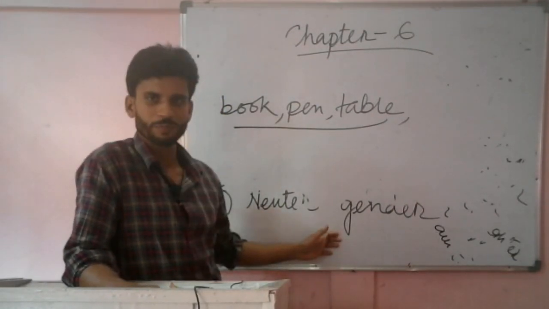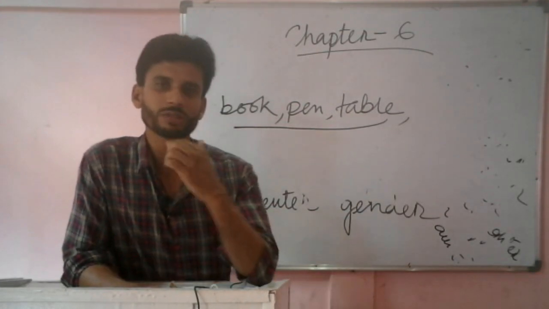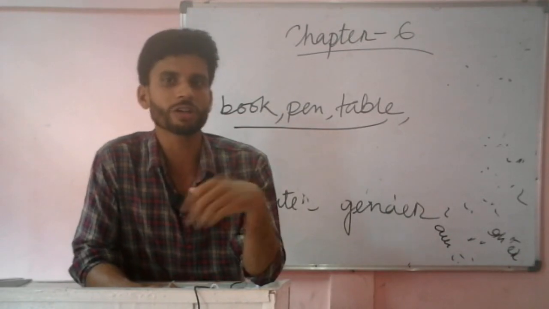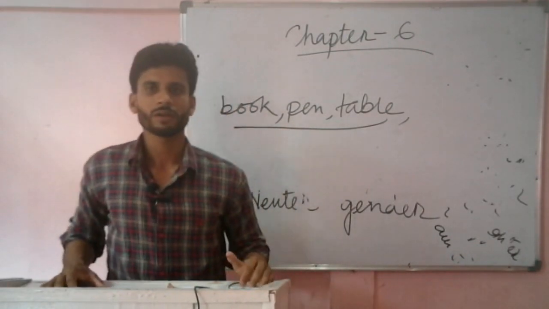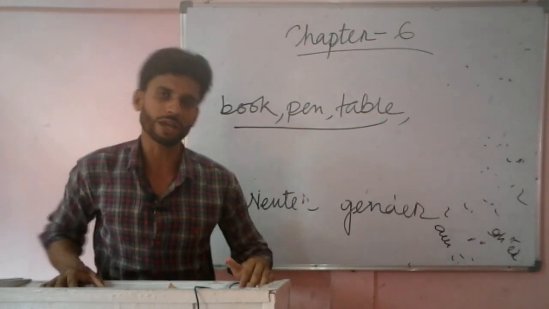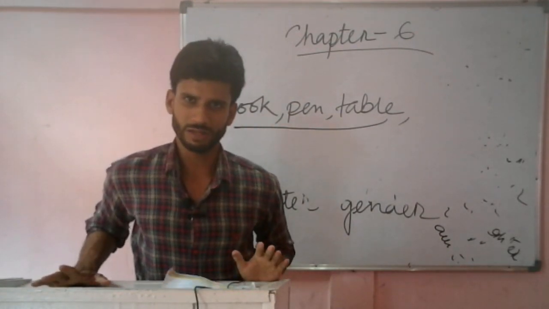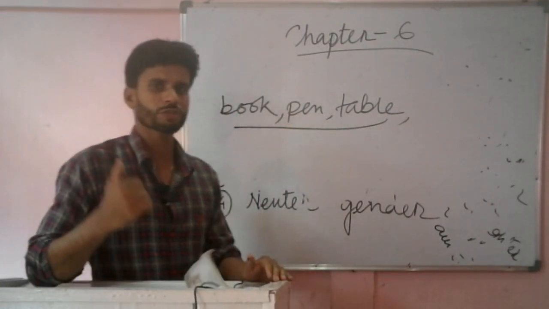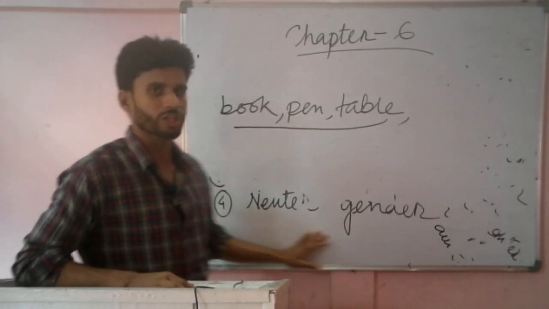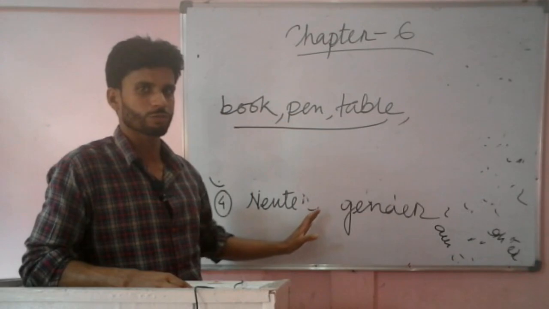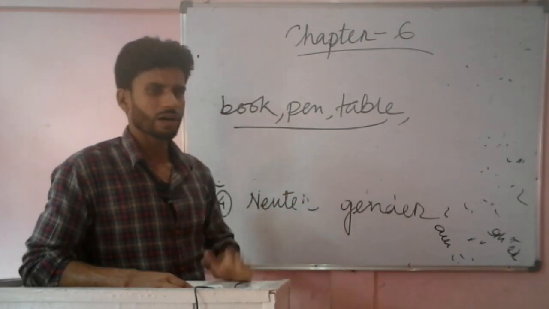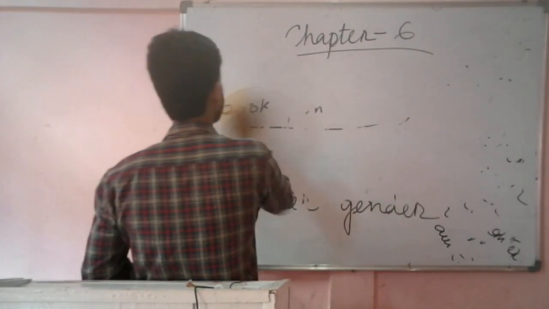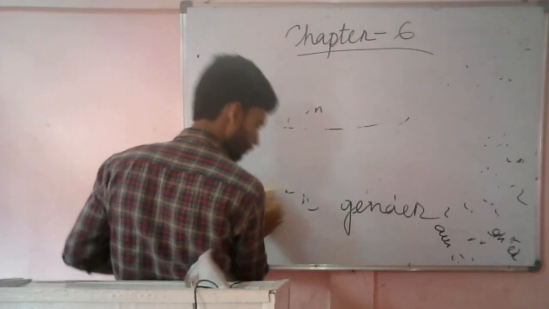Neuter gender, as I said, naming words or nouns which are non-living things, or the things that do not have life. Or in other words, in short, I can say a noun which refers to a non-living thing is called a neuter gender. So these are the 4 kinds of genders we have in English. So this is all about the 4 kinds of genders.